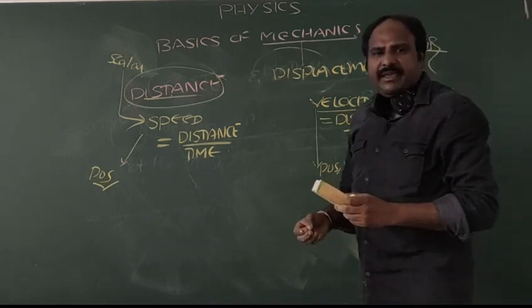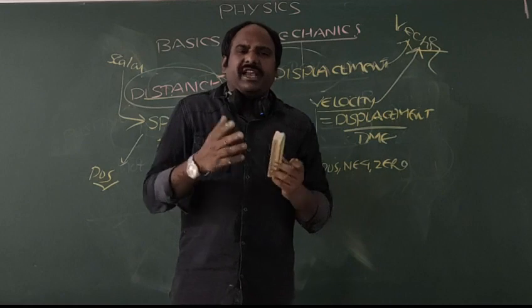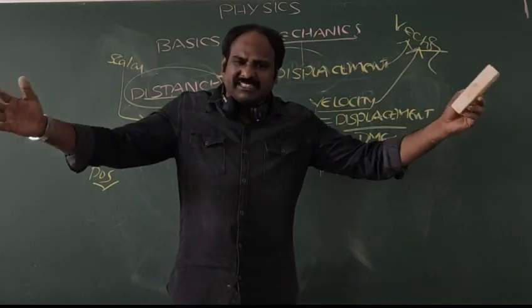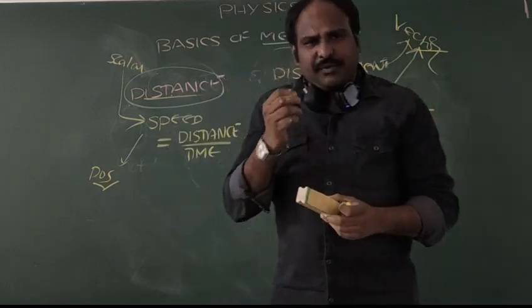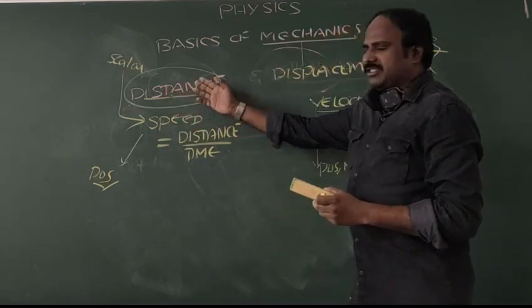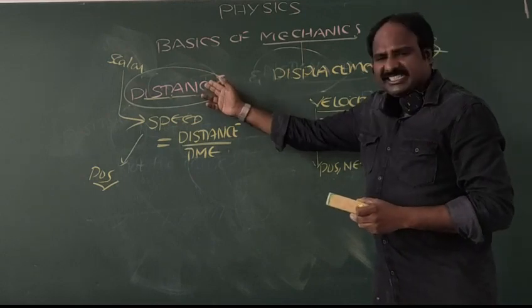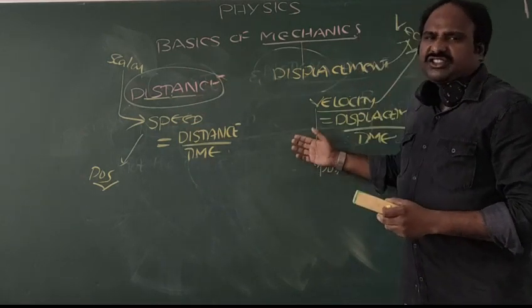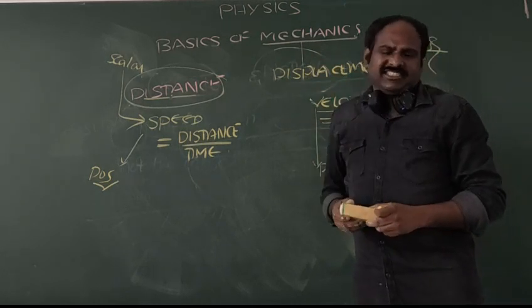In such a way, by using the basic terms in mechanics, we can determine the branches of mechanics very easily. For that sake, we have to know the two basic terms, distance and displacement. Distance is nothing but the length of the pathway, displacement is nothing but the shortest distance.